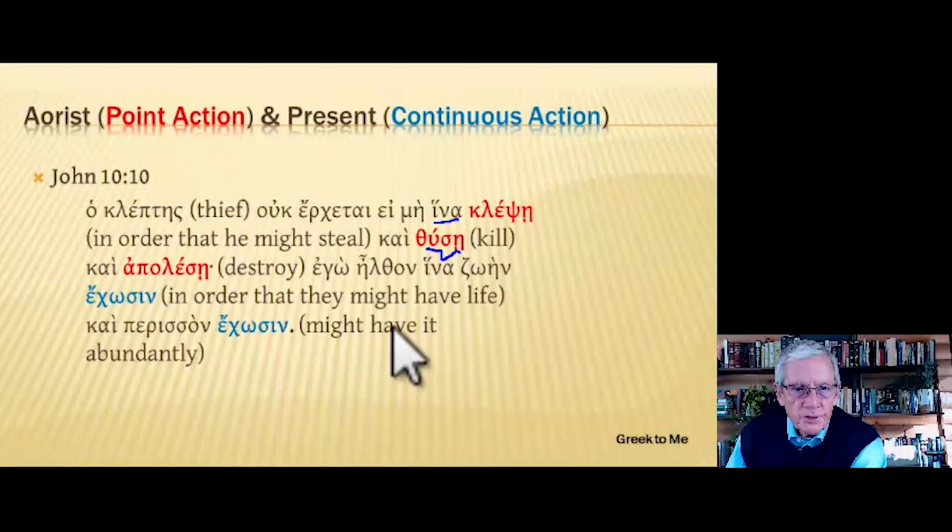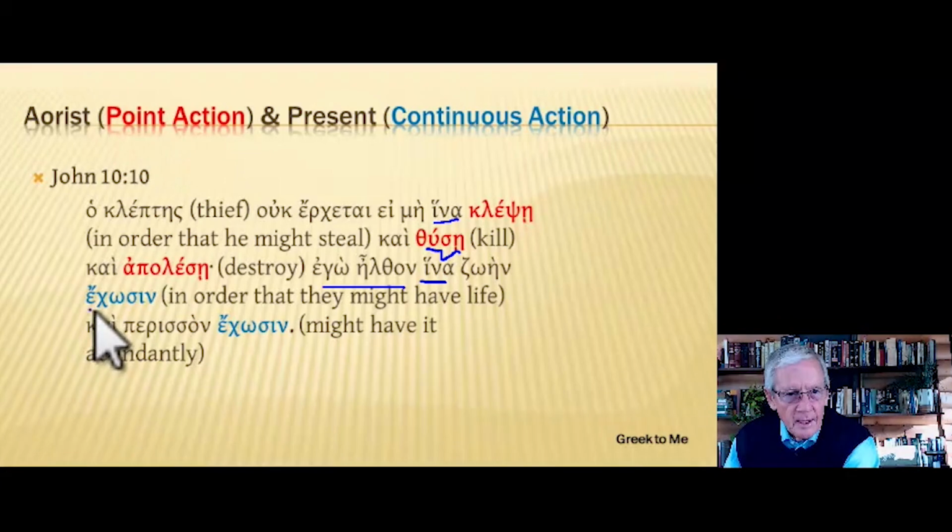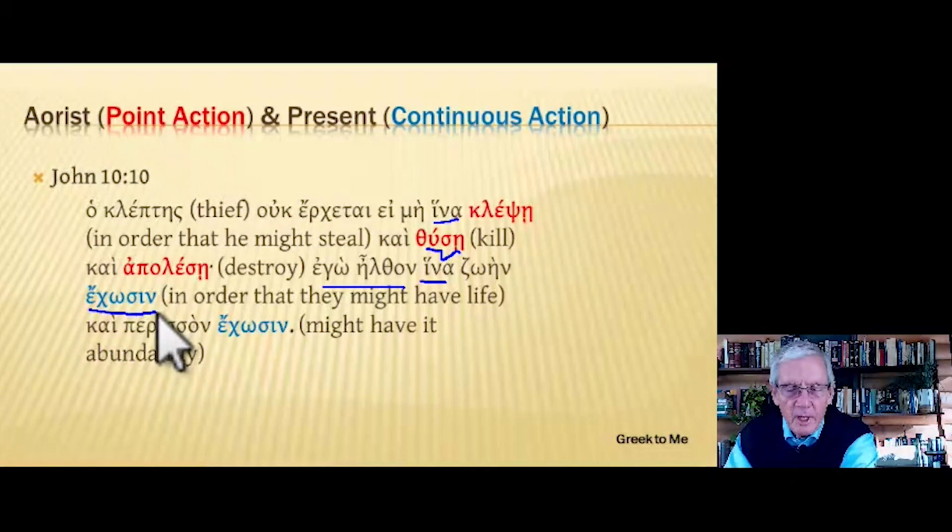And then we have Jesus' statement, ego elthon. The ego there is emphatic. I, underline, came, and then hina here, in order. Now here we have our subjunctive, echosin, from echo. Present active subjunctive, third person plural.